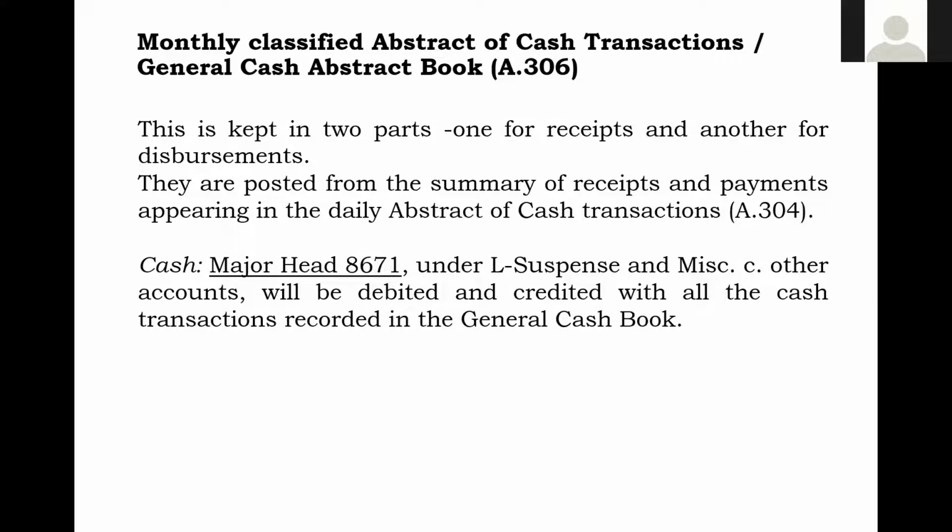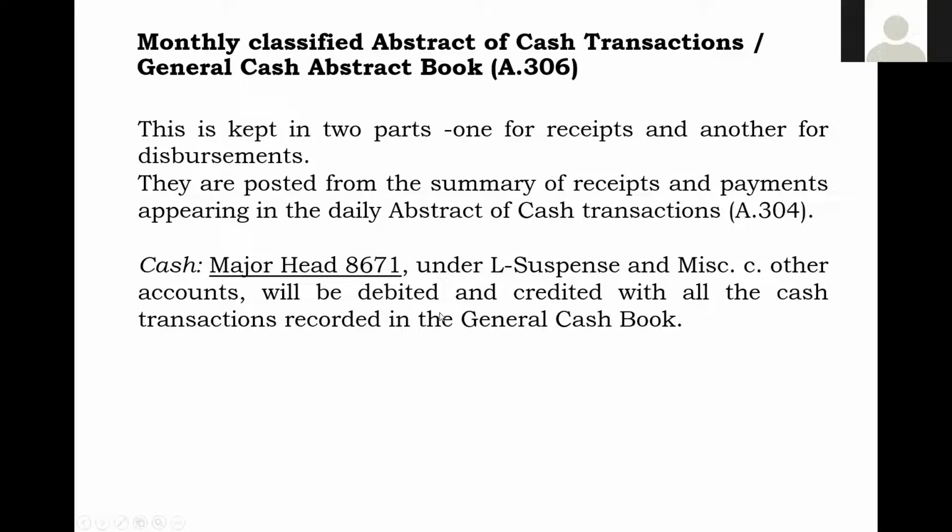So having done this, I want to tell you about these cash transactions. Cash normally will be a major head in the public account. In the public account, Part 3, there is a major head, that is 8671. This major head is under L Suspense and Miscellaneous, C Other Accounts. Under this caption there is a major head for cash, that is 8671.